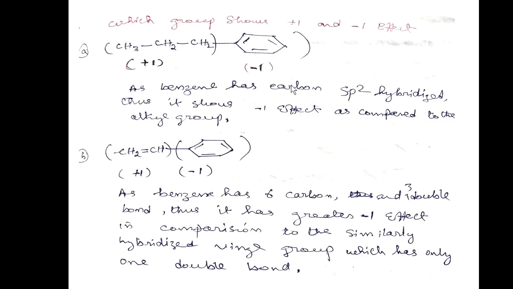So this is a compound. If you are asked to identify the minus and plus I effect in this compound: since benzene is a conjugated sp2 hybridized group, it will pull the electrons, so it becomes minus, and this is an alkyl group, so it donates the electron. So this is the basic concept of the inductive effect.